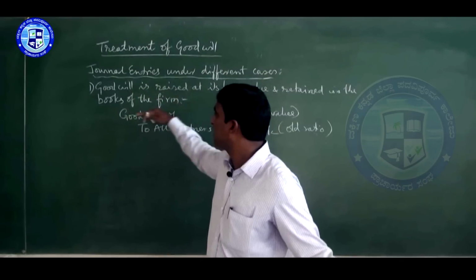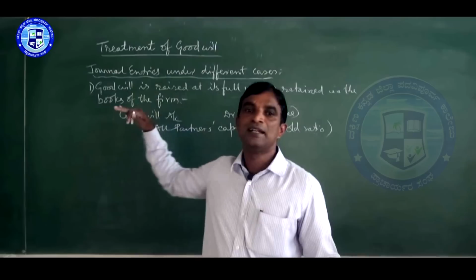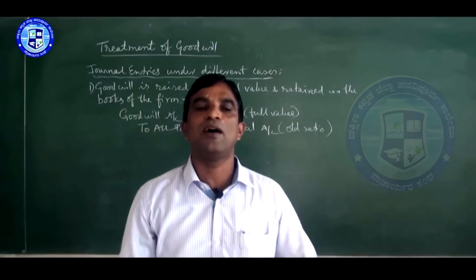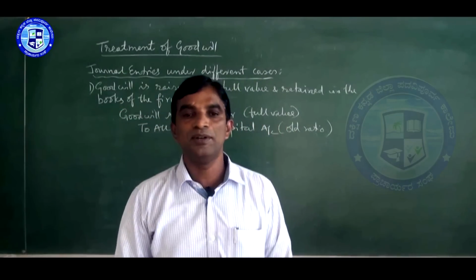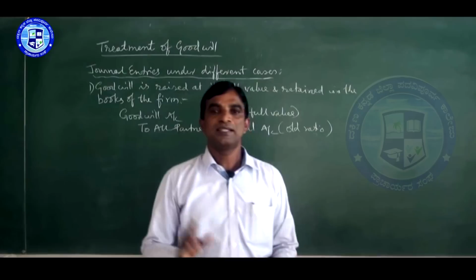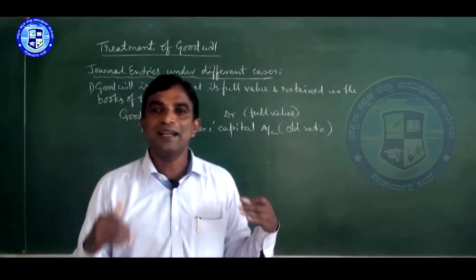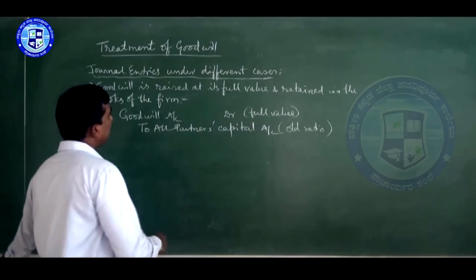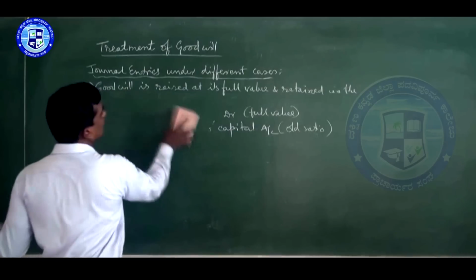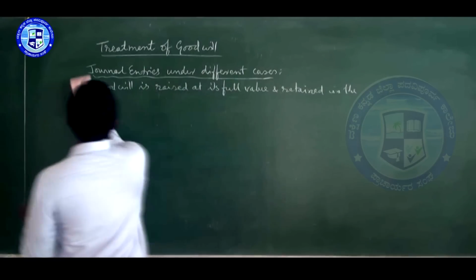When goodwill is raised and retained, goodwill account is debited and it is transferred to all partners' capital accounts in the old ratio. The second one is like this only, when goodwill is raised at its full value and written off immediately, they don't maintain it. So just a little change.